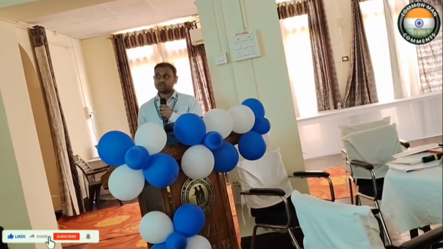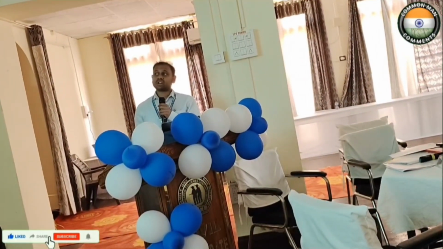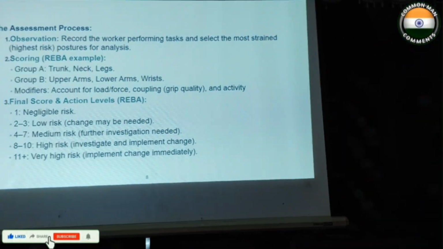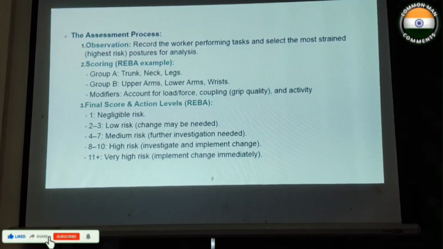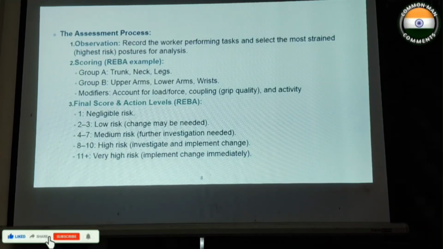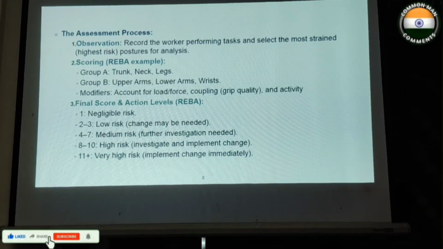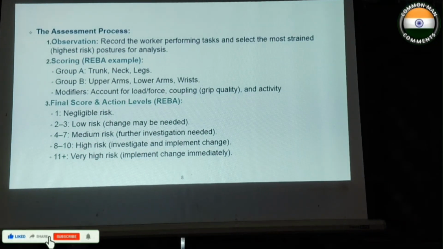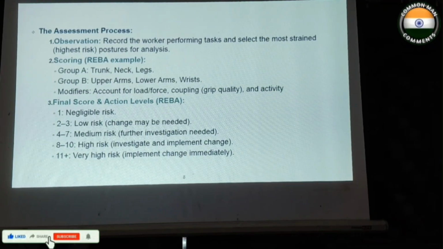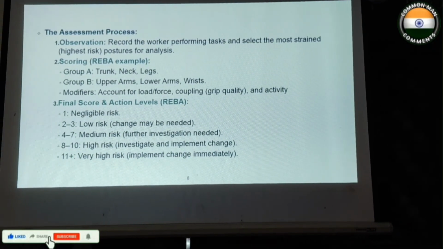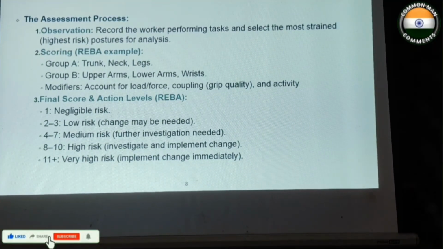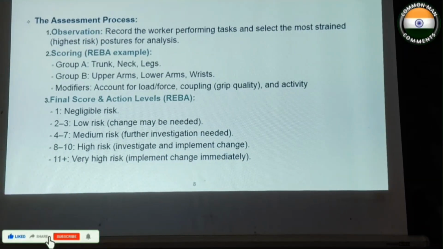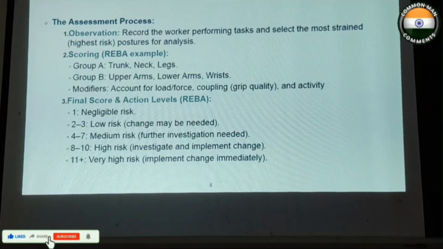So the assessment process includes the observation, record the workers performing tasks and select the most strained postures for analysis. This is mainly done by taking the workplace video of the worker, and then we have to score based on that video. Scoring includes three types, three groups. Group A, it includes trunk, neck and legs, and Group B, upper limbs, lower limbs and wrist. Modifiers account for load or force, coupling and activity.